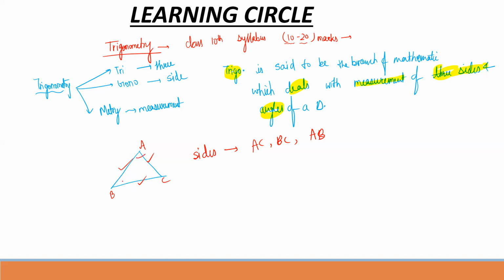Angles are angle A, angle B, and angle C. So trigo tells that we can establish a relation between sides and angles.